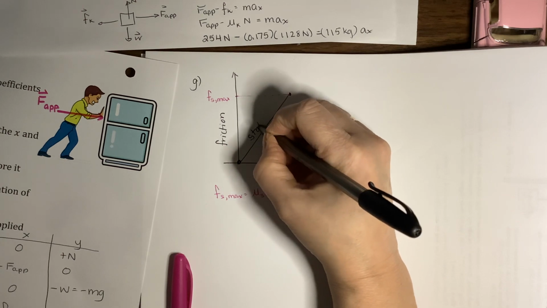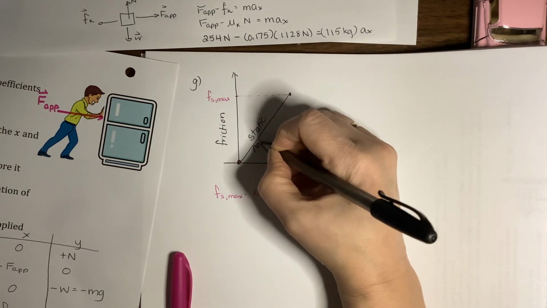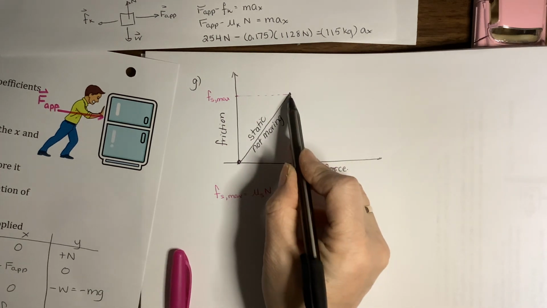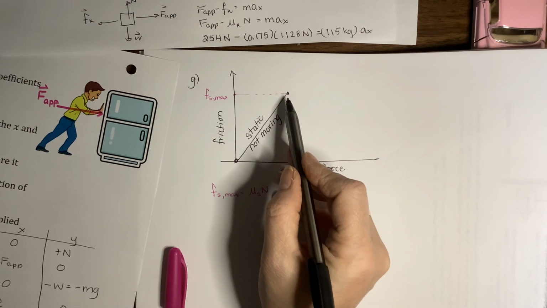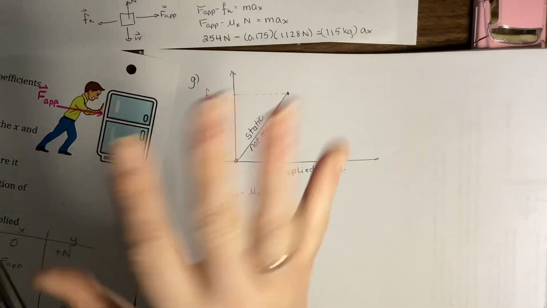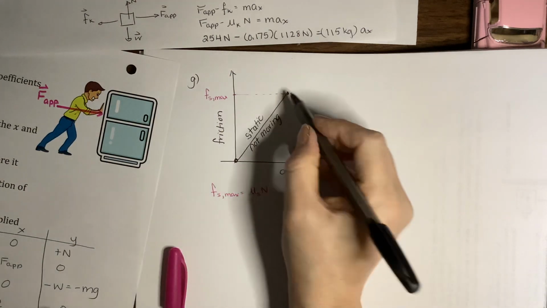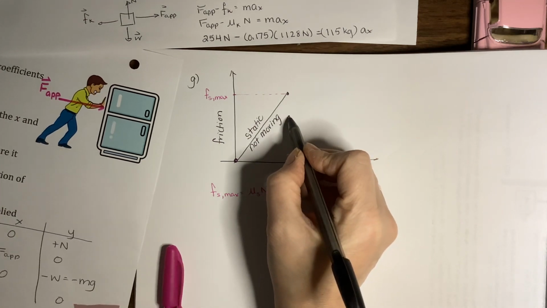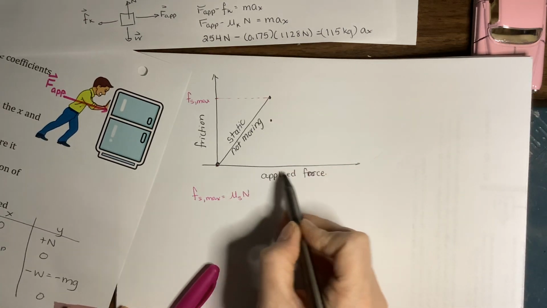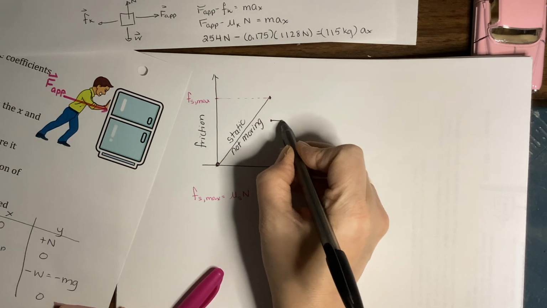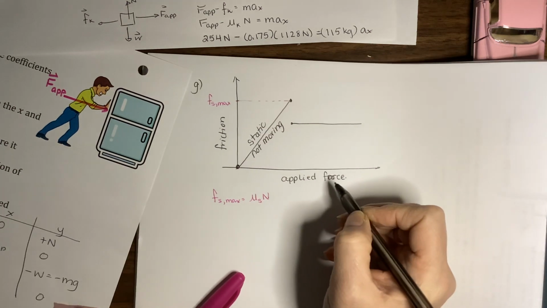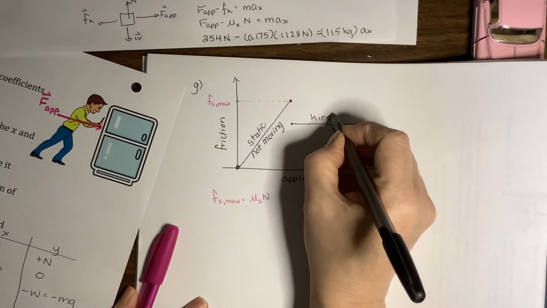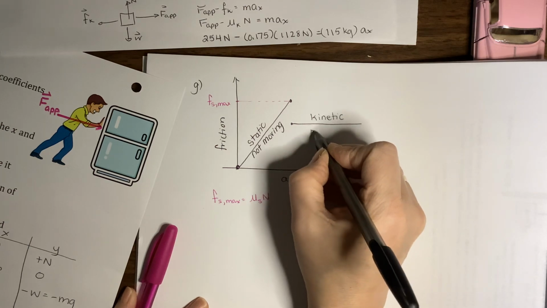This is static friction. And then as soon as our applied force, our pushing force, hits the static friction, as soon as it meets, it jumps. That's the threshold, that's where it switches. It jumps all of a sudden to kinetic friction. So it's going to lower because our coefficient is always smaller, and then no matter how hard we push on it, that kinetic friction will never change. Kinetic friction is always constant. So here's the place where it switches to kinetic friction. This is where it is moving.